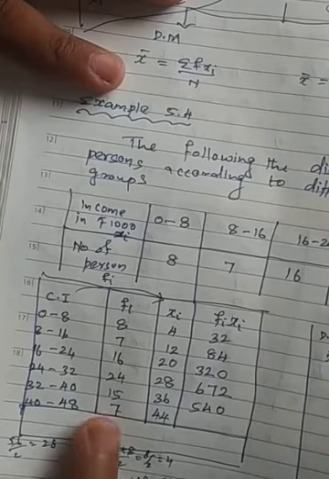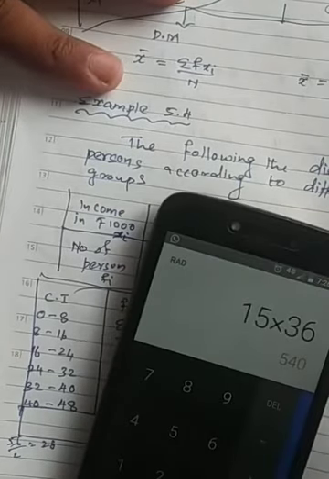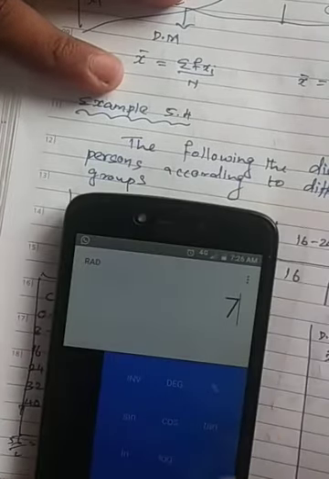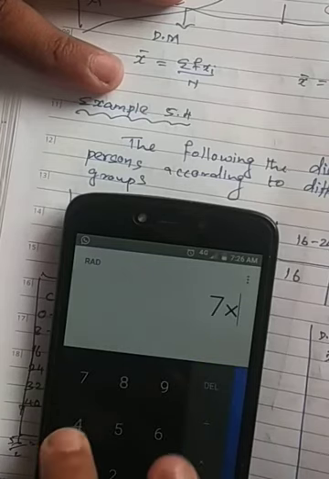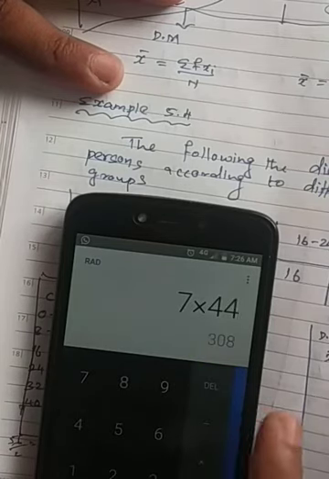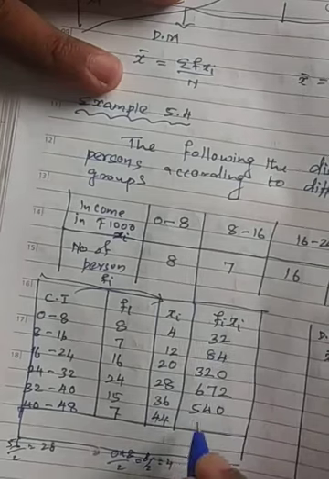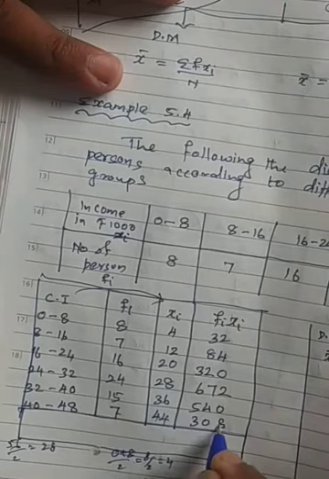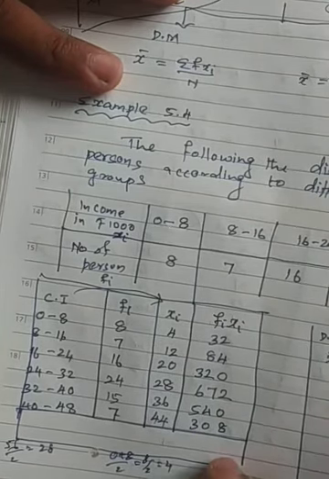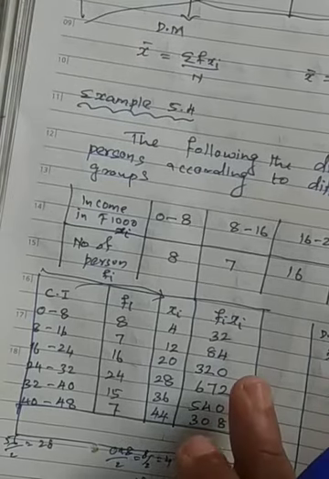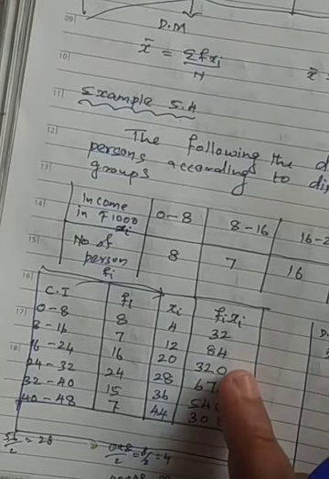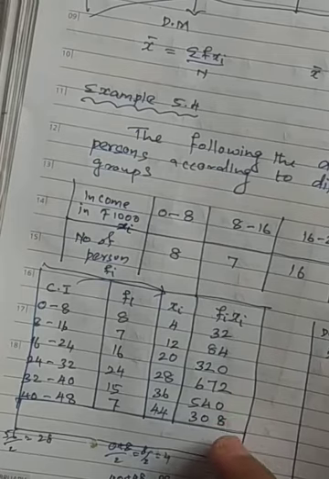The next one, what is it? 7 into 44. How much is it coming? 308 is coming. So 308 will come. Right. Okay, this is the value. I have got it here. Now what are the values? 32, 84, 320, 672, 540, 308.